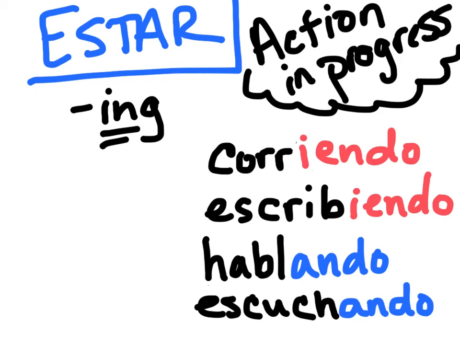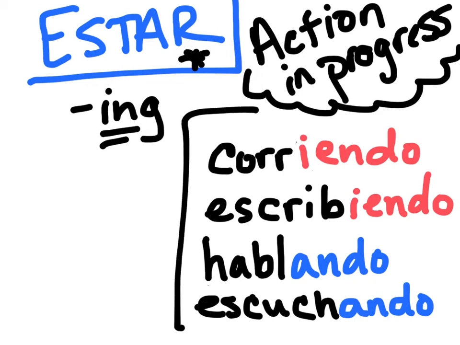And so we use a version of estar plus the verb with the progressive ending. So running would be corriendo, okay? And it's yendo because correr is an ER verb, okay? So ER verbs take yendo. Okay, so do IR verbs. Escribiendo comes from escribir. So I am writing would be estoy. We have to put the I am part. Estoy escribiendo. Okay.